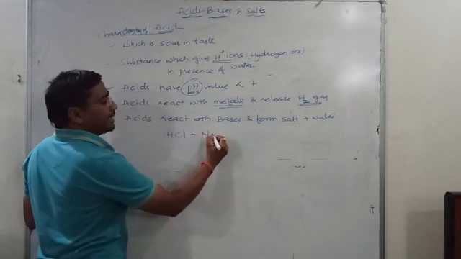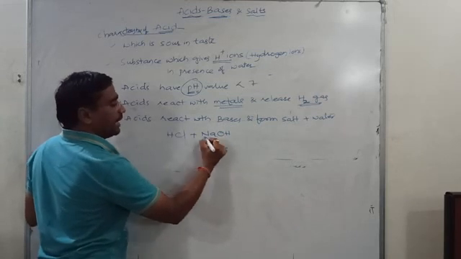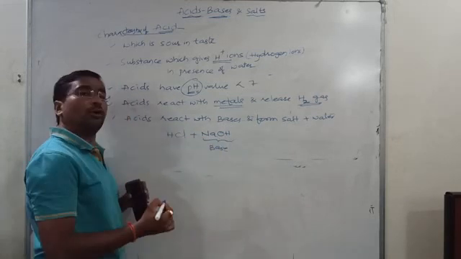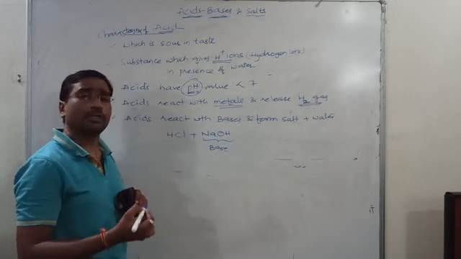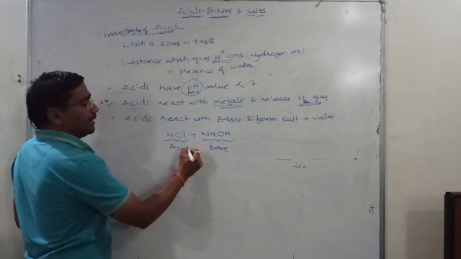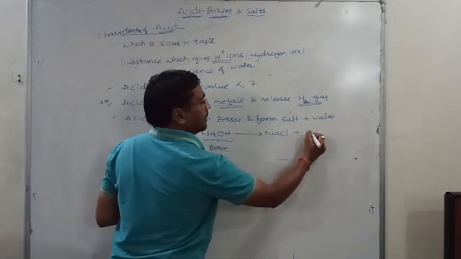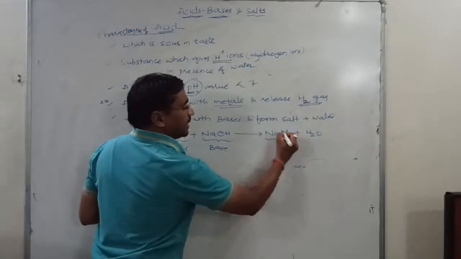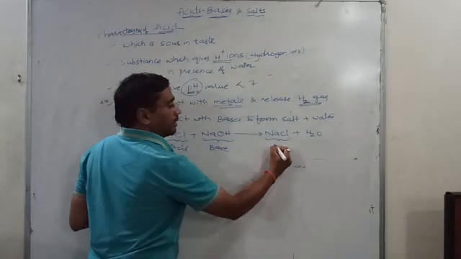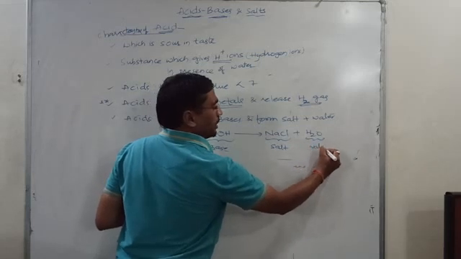When this acid reacts with NaOH, NaOH acts as a base. The name of NaOH is sodium hydroxide. Sodium hydroxide is a base. Now this is acting as acid. Whenever it reacts, it gives rise to NaCl plus H2O. NaCl is sodium chloride, nothing but our table salt. H2O is water.